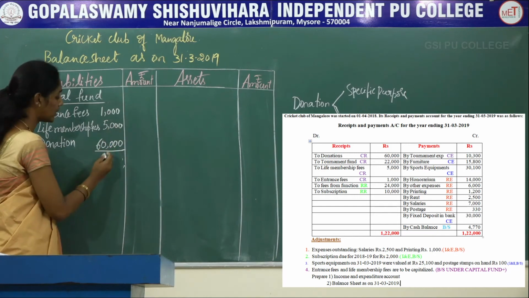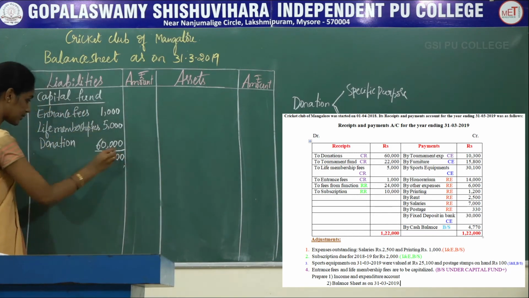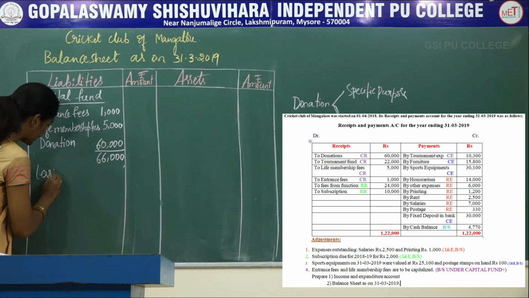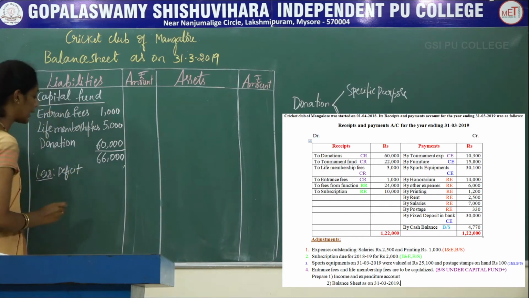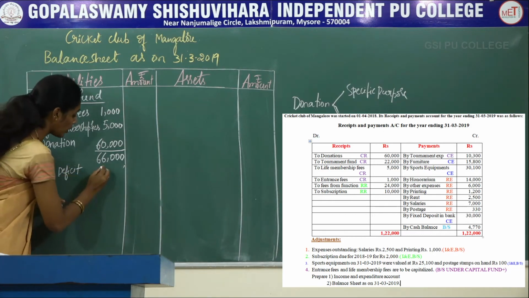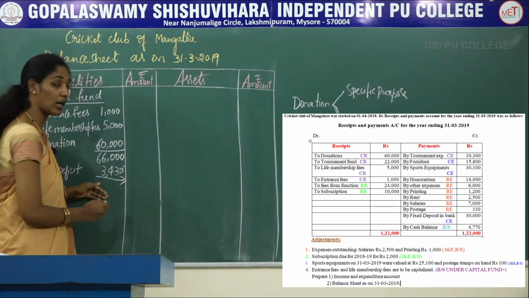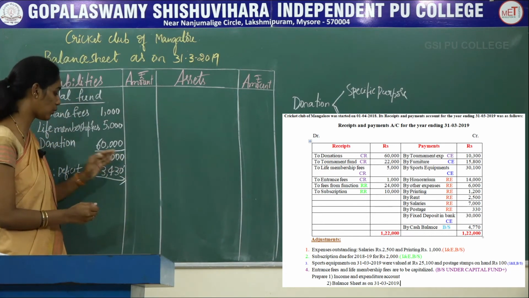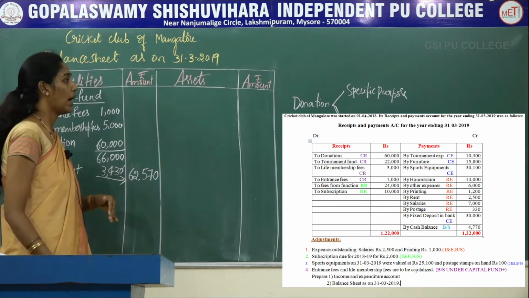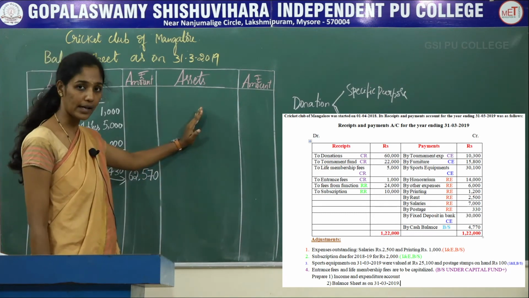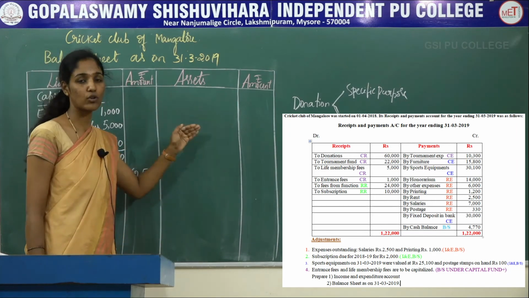So that you will get 66,000, and from 66,000 you have to deduct the amount of deficit which I got in the income and expenditure account, which was rupees 3,430. When you deduct 3,430 from 66,000, you will get 62,570. And next, coming to the asset side, for recording the items on the asset side, you should consider